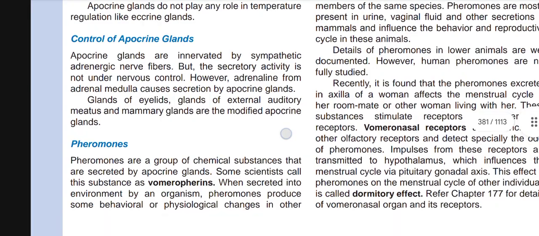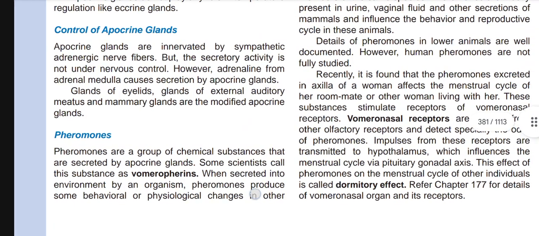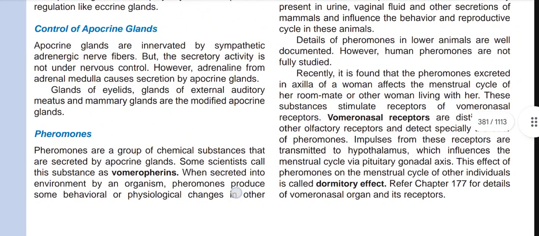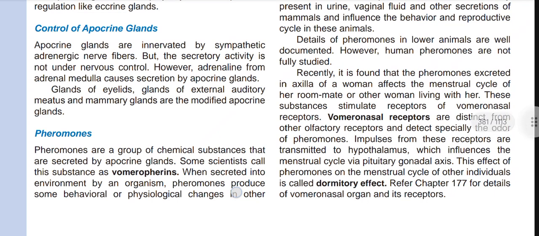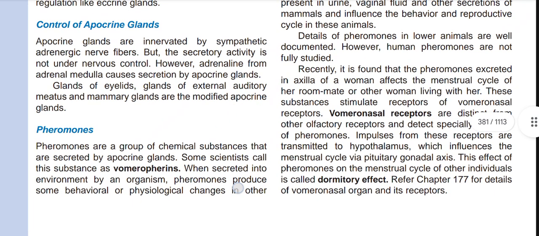Now, control of the apocrine glands. Apocrine glands are innervated by sympathetic adrenergic nerve fibers, but the secretory activity is not under nervous control. However, adrenaline from the adrenal medulla causes secretion of apocrine glands. Glands of the eyelids, glands of the external auditory meatus, and mammary glands are modified apocrine glands.